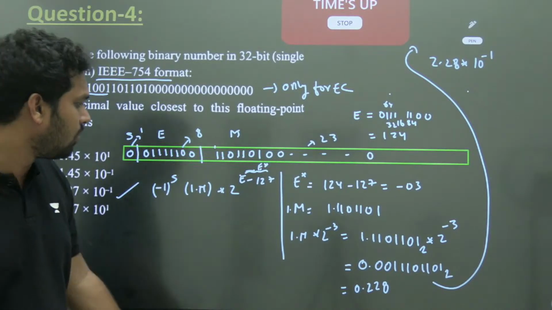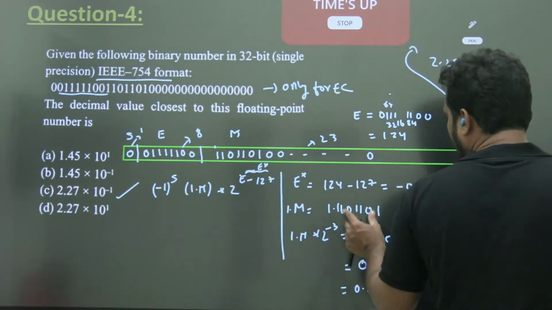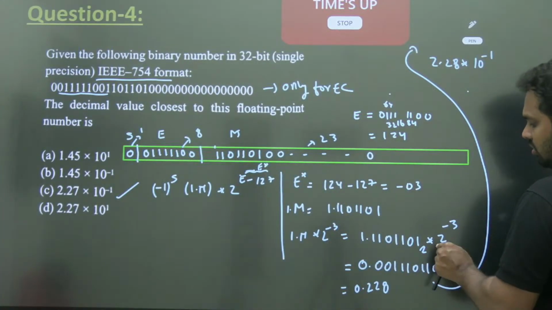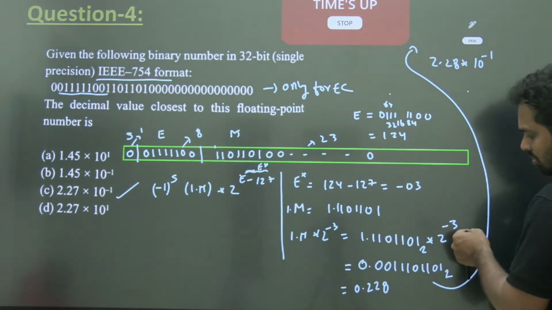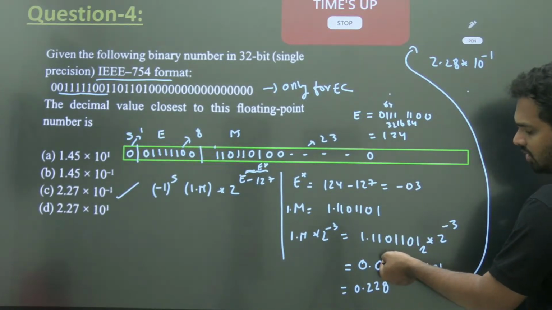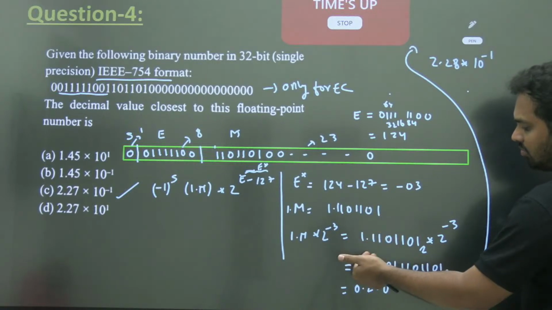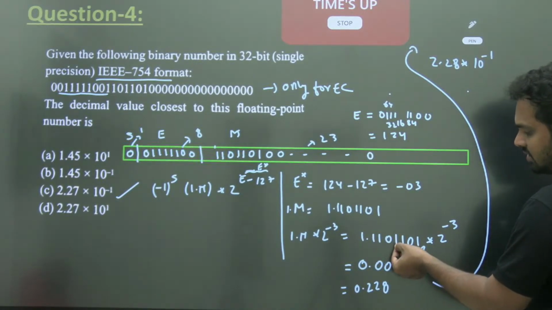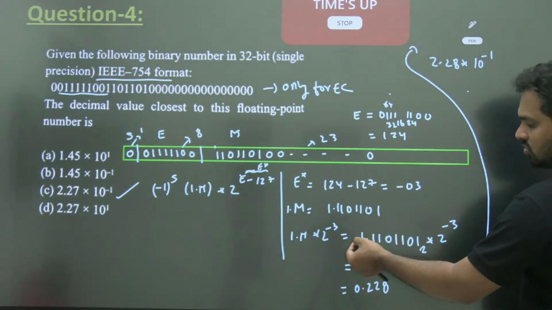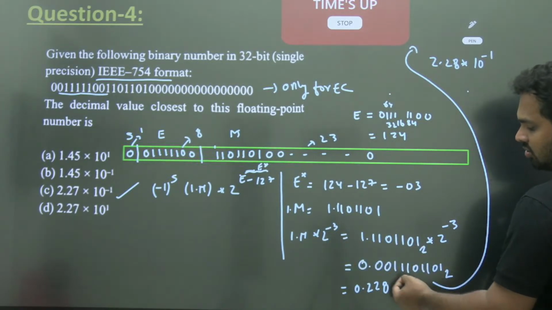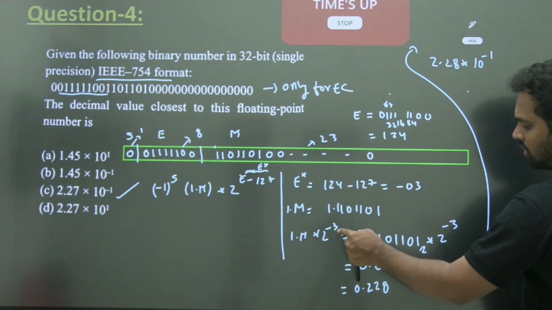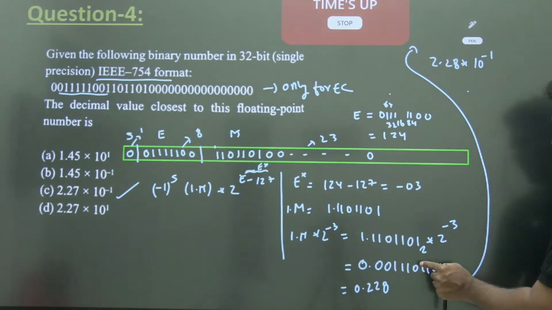So the value of this will be equal to 1 dot that particular number into 2 to the power of minus 3. So when any binary number is multiplied by 2 to the power of n, n number of zeros will be added, or the dot will be shifted n places. Here it is minus 3, no? So it is shifted this side. So you get 0.1, 0.01, 0.001, 111, this one.